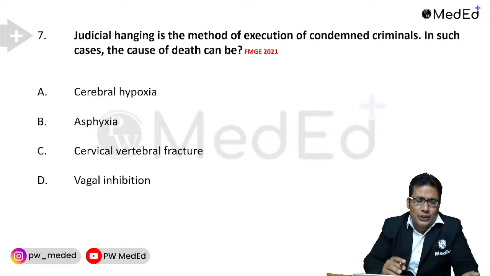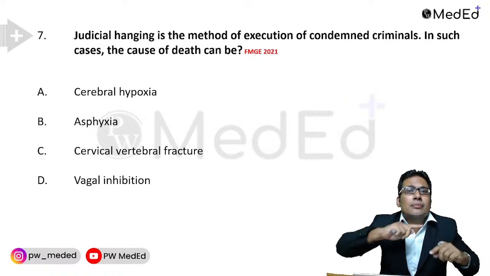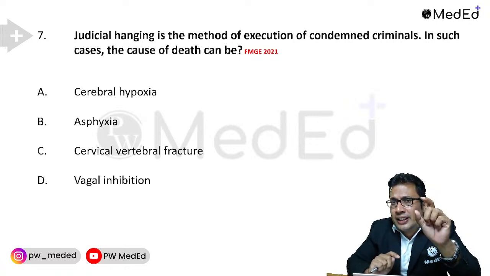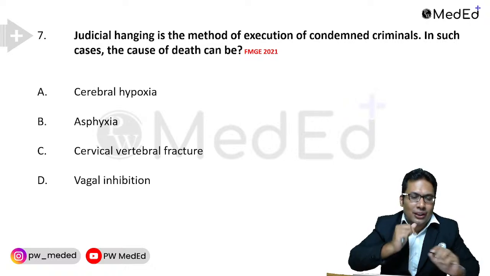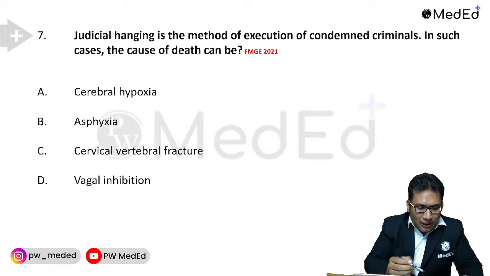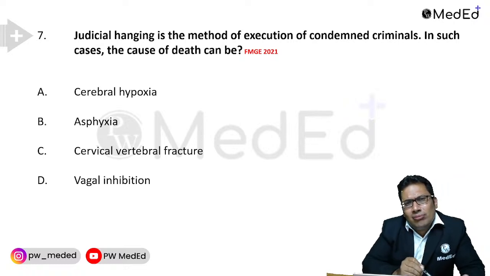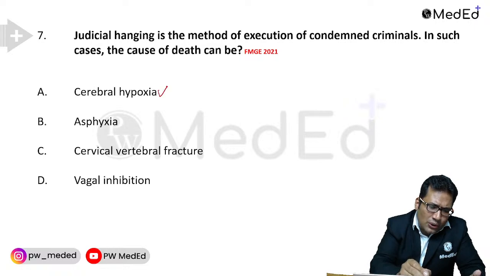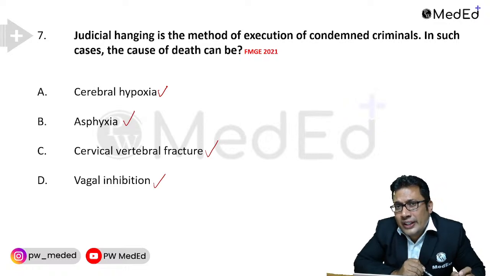So what is the answer, my dear student? In judicial hanging, remember, the submental position is used. The most effective position is the submental position. The knot is placed over the submental position. Cerebral hypoxia can be the cause, asphyxia also, cervical vertebra fracture also, vagal inhibition also. But here, what is the best answer?